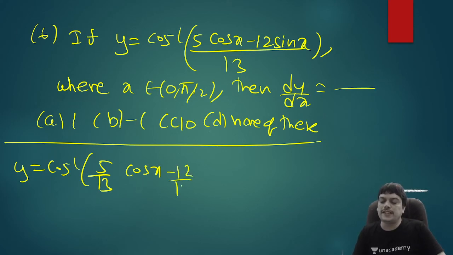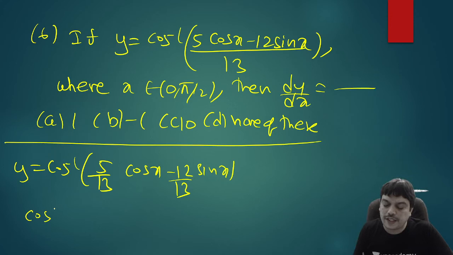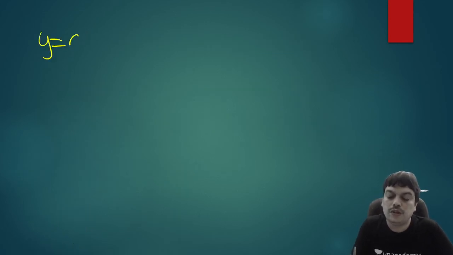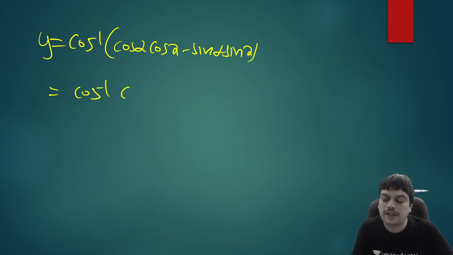Similarly, 12 by 13 is also some number between minus 1 to 1 only, and you can assume that as sine. So suppose I consider cos alpha equal to 5 by 13 and sine alpha will be 12 by 13. You can carefully check sine square plus cos square is 1 is tallying. So you can write this as y equal to cos inverse of cos alpha cos x minus sine alpha sine x. And we know the formula that cos A cos B minus sin A sin B is cos of A plus B. So you can write cos of alpha plus x.